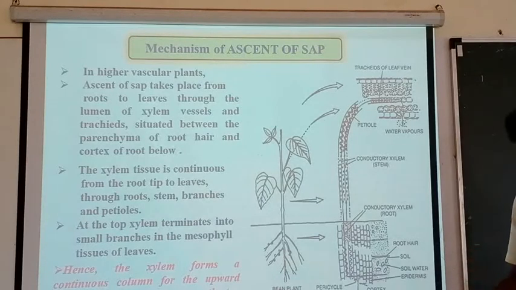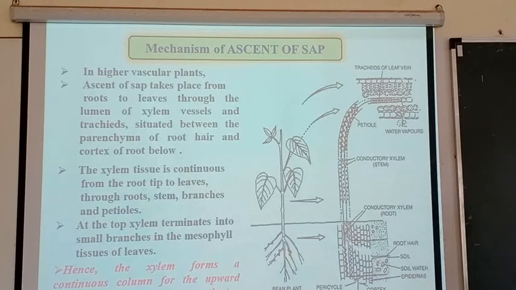How can the rainwater present in the soil travel through the plant in the reverse direction up to the tip of the plant? That happens only in the plant, and that mechanism works in the plant, and that is the ascent of sap. It means that something is there in the plant body, in the root, stem, and then the leaves. What is that something?